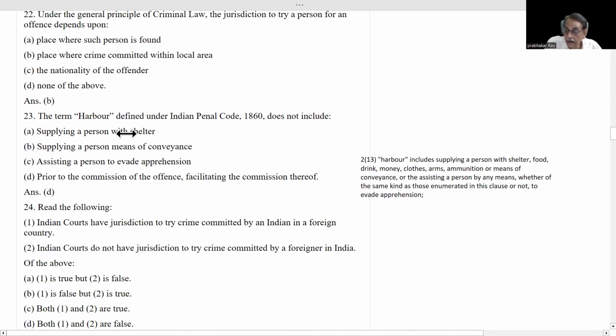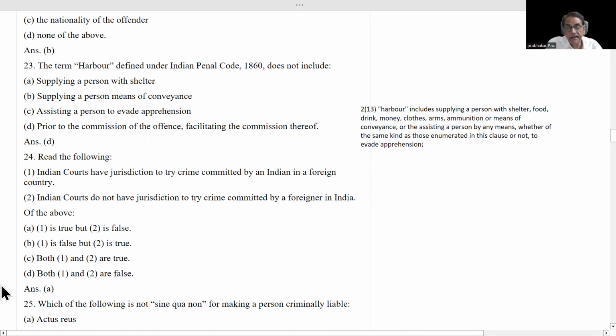The term harbor defined under the Indian Penal Code 1860 does not include. Now in the BNS Section 213, it defines harbor. Let us first read this harbor definition, then we will try to answer that question.